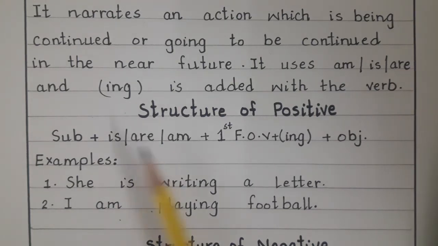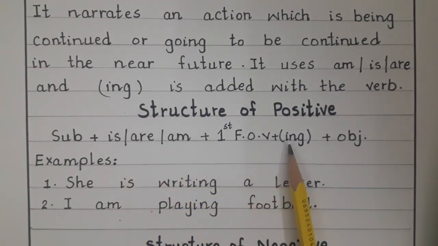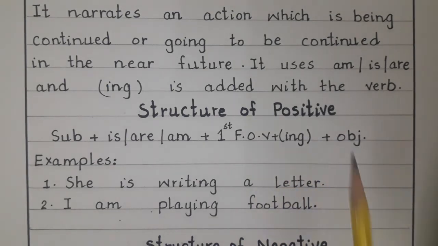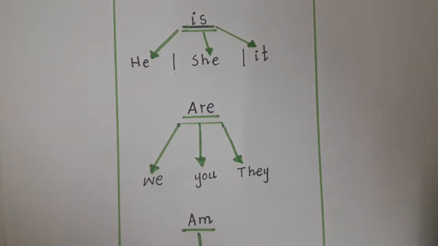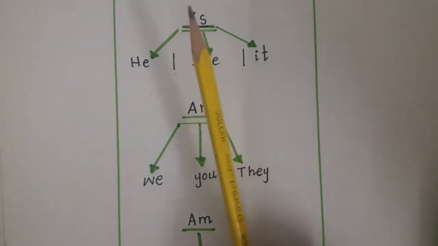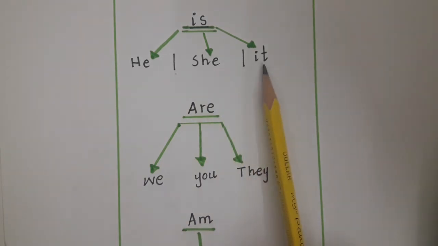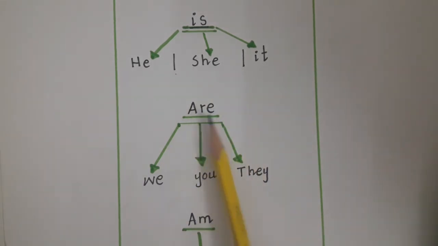Then first form of verb plus ing, and in the end object. Students, is is used with he, she, and it, and are is used with we, you, and they, and am is used with I.